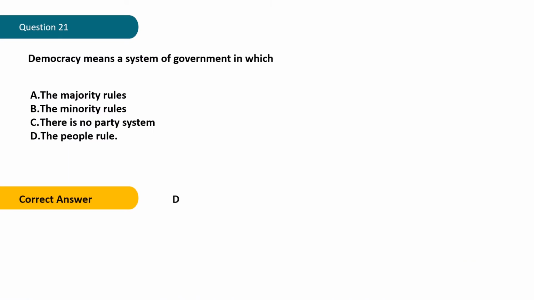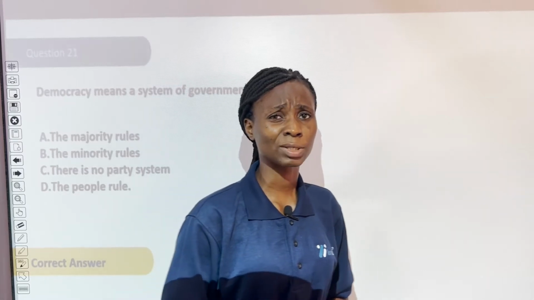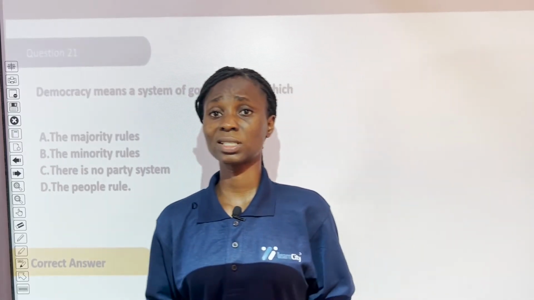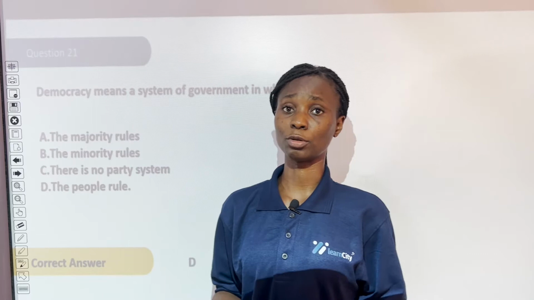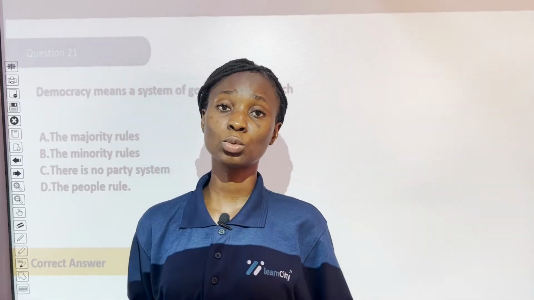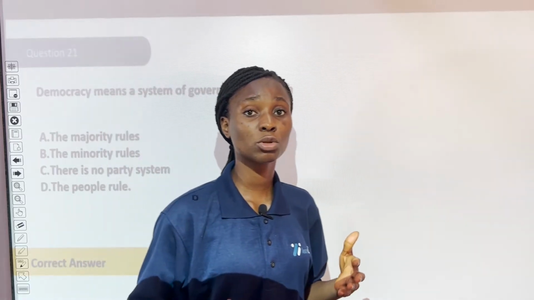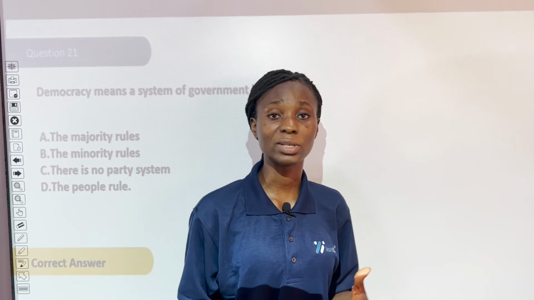The people rule. Now this takes us back to democracy. What is democracy, if I may ask? Democracy is simply defined as government of the people, by the people, and for the people. In other words, the people rule. In a democracy, the people rule through their elected representatives.